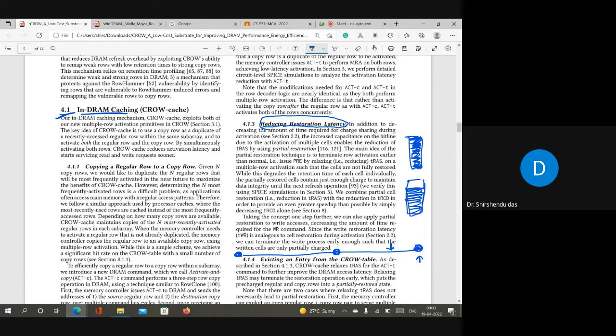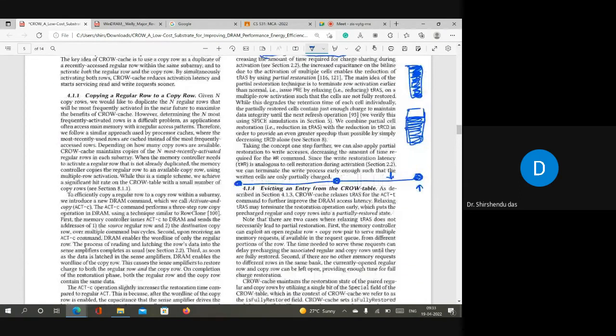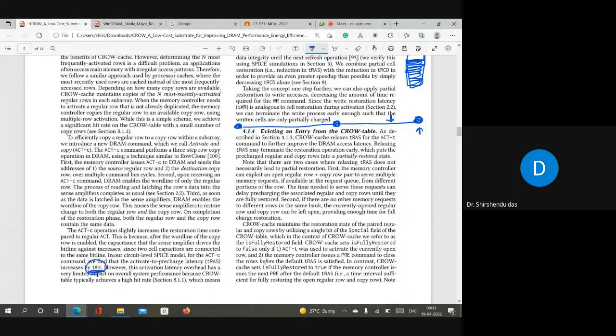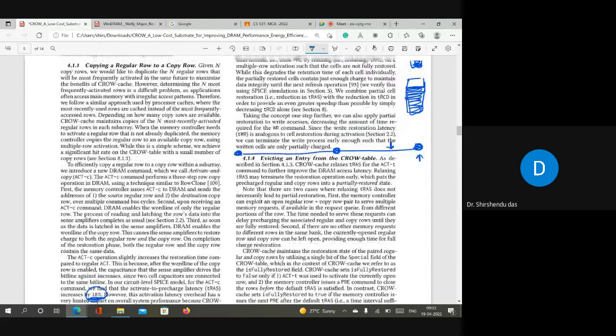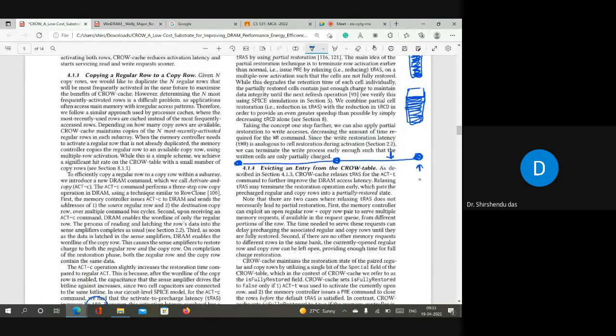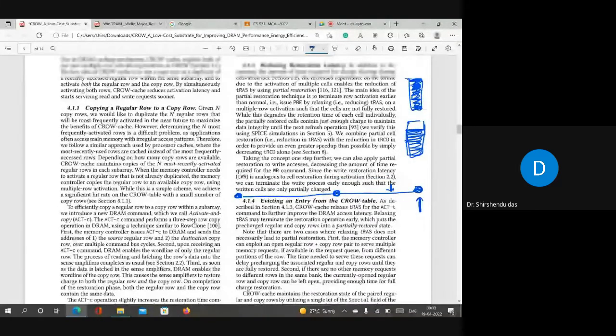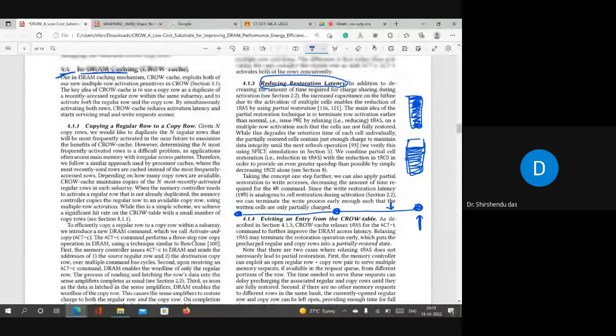If we partially restore it, then the 18% overhead that they are mentioning here, they can reduce this overhead, because they will not spend so much time on restoring the complete cell. They will only restore it partially, such that it can reach till the next periodic refresh point. Those concepts they have explained in this section, I think reducing the restoration latency. And you can see section 4.1.4.